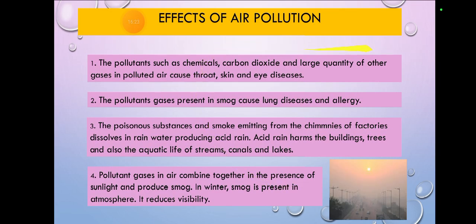Effects of air pollution: what can happen through air pollution? The pollutants such as chemicals, carbon dioxide, and large quantities of other gases in the polluted air cause throat, skin, and eye diseases.